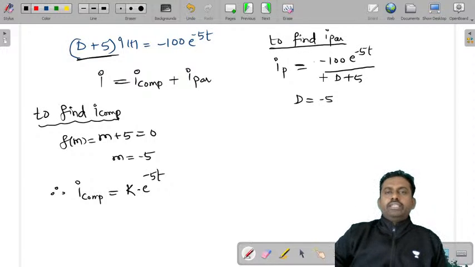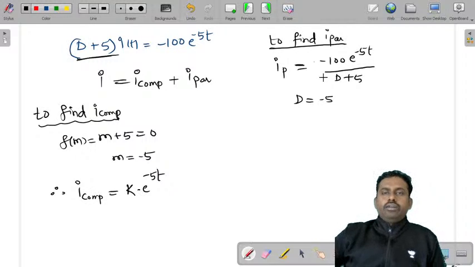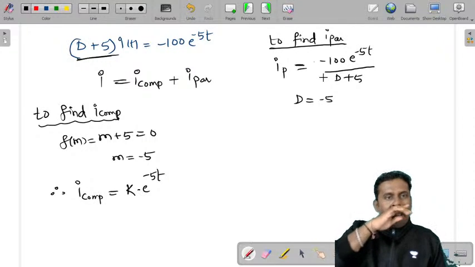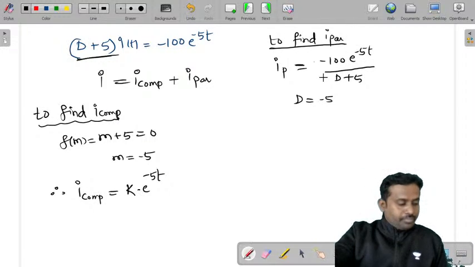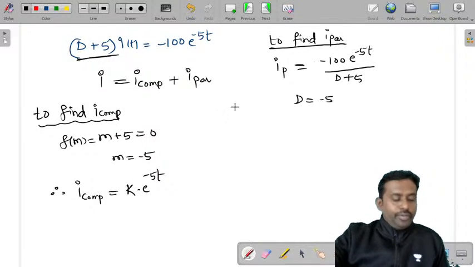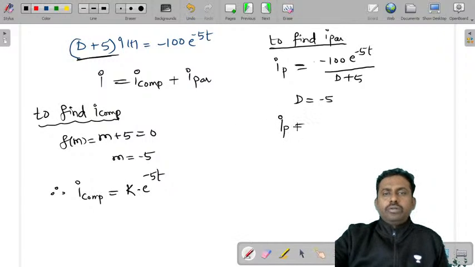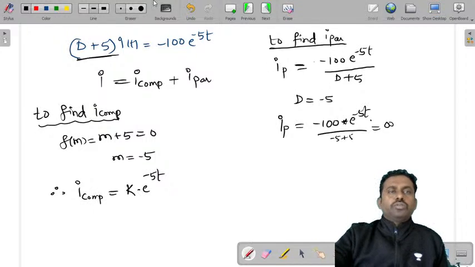When you substitute, you will get 0 in the denominator, which means infinity.